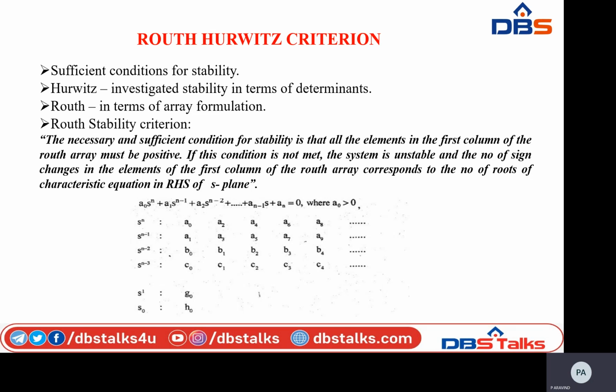So the sign changes in the elements of the first column of the Routh array correspond to the number of roots of the characteristic equation in the right half of the S-plane. So the number of sign changes is equal to the number of roots in the right half of the S-plane.